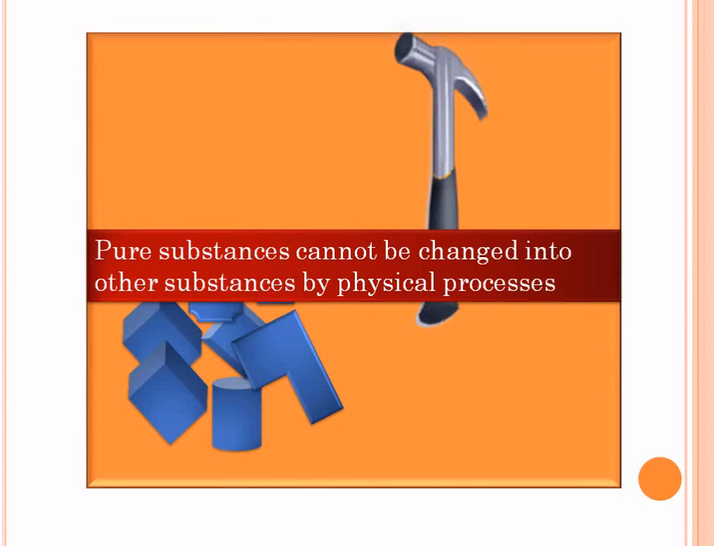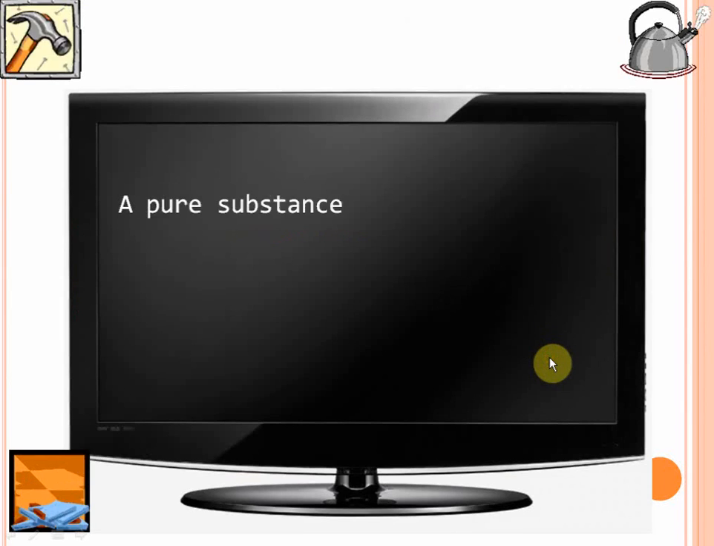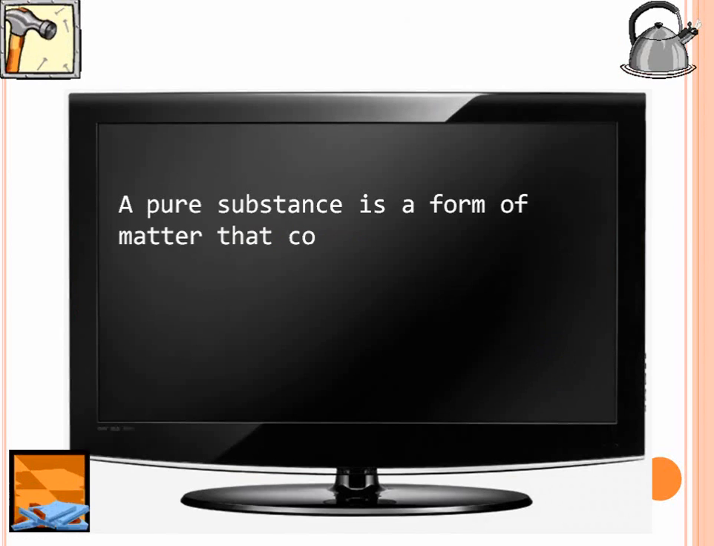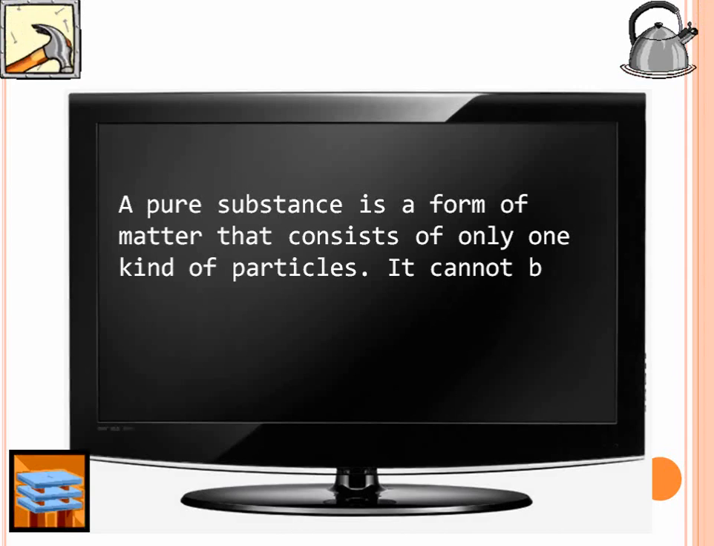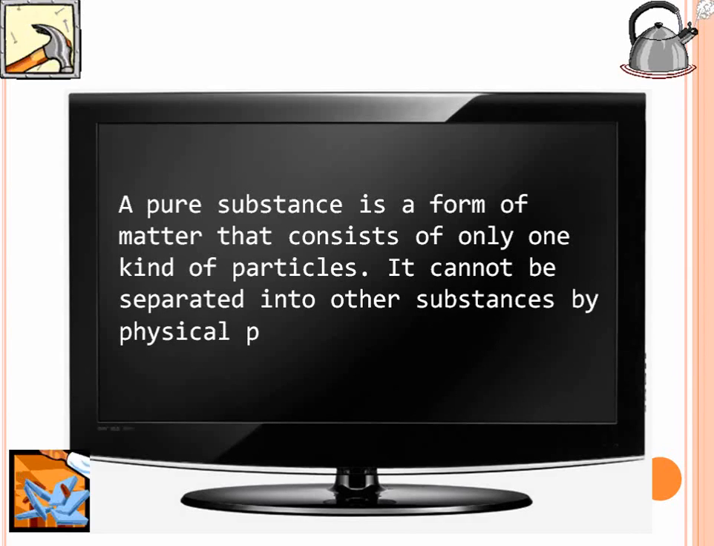In fact, we can now define a pure substance. A pure substance is a form of matter that consists of only one kind of particles. It cannot be separated into other substances by physical processes. Understood? So we've summed up both these points in this definition.